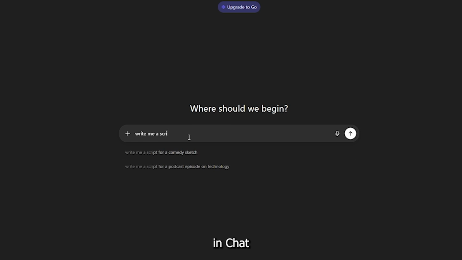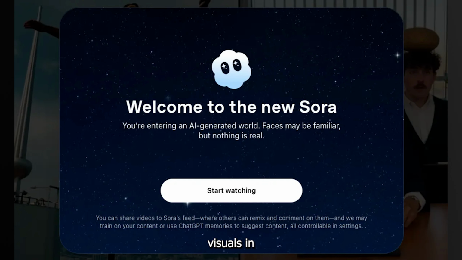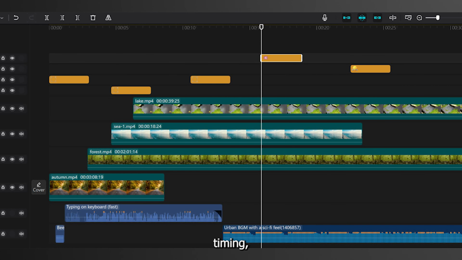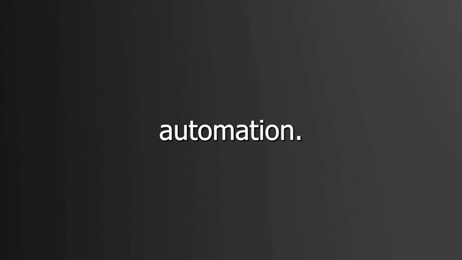You write the script in ChatGPT, then you generate voiceovers in 11 Labs, then visuals in Sora or Veo. Then you download everything. Open CapCut, fix timing, add music, export. And if one thing changes, you redo everything. This isn't automation. This is just manual editing with extra steps.